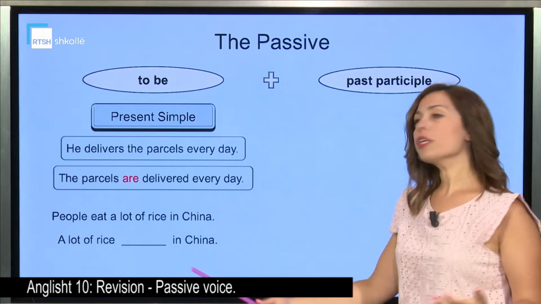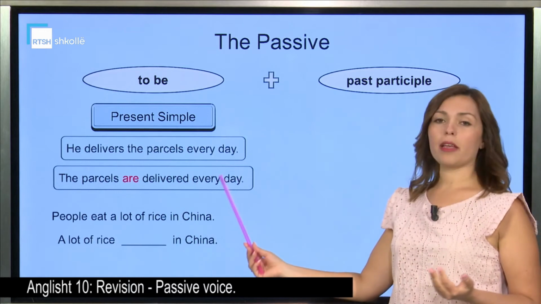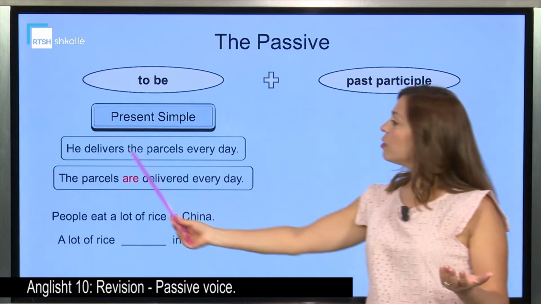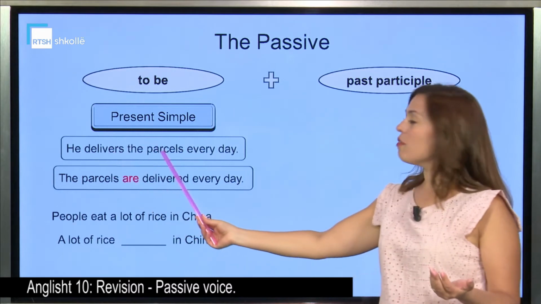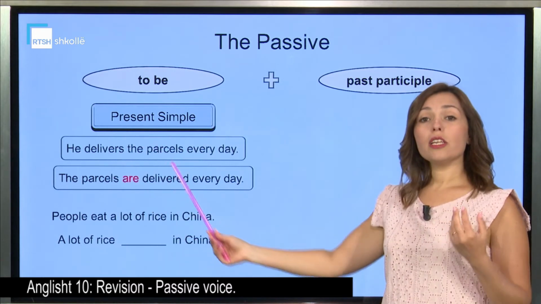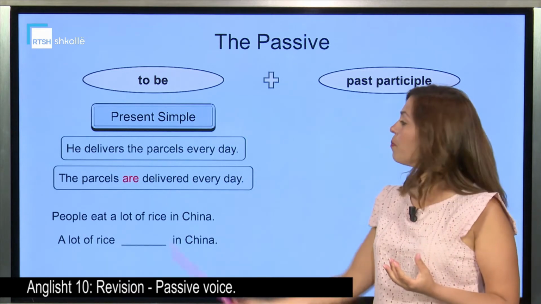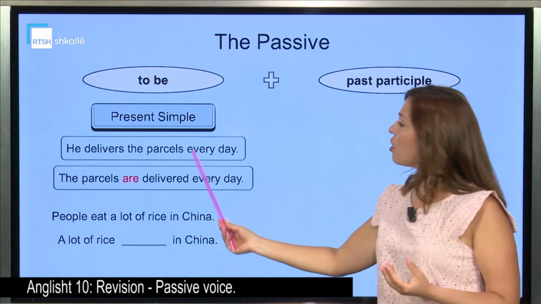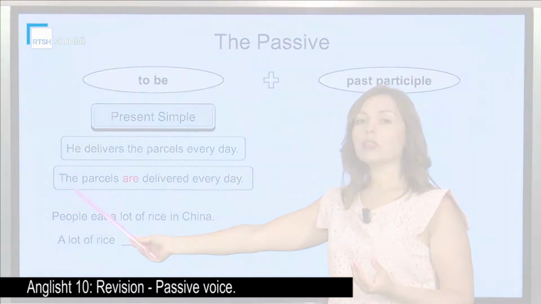So, we're given the sentence, he delivers the parcels every day. We have the subject, we have the verb, and we have the object. In order for us to create a passive form, we take the object and this object becomes subject.